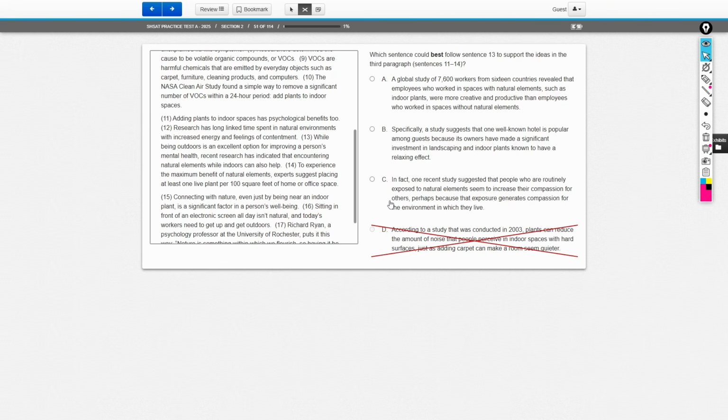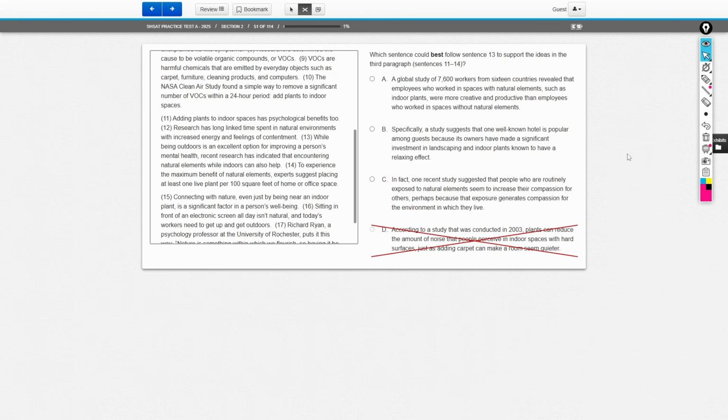Choice C says, in fact, one recent study suggested that people who are routinely exposed to natural elements seem to increase their compassion for others, perhaps because that exposure generates compassion for the environment in which they live. Again, is this paragraph about increasing compassion for others? No, it's not. It's about increasing productivity and well-being. So just because you feel more compassionate to others and your coworkers, that doesn't make my argument here any clearer, right? I'm not trying to argue that plants will make you a kinder person. I'm trying to argue that plants will make you a more productive and happier person, okay? So, C doesn't seem to be the strongest choice, but I won't eliminate it yet.